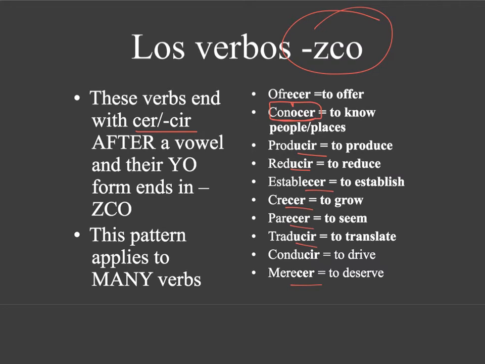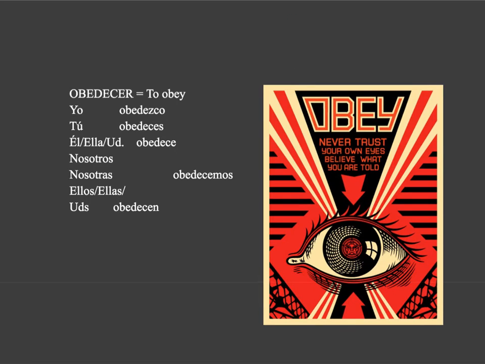They're all going to have ZCO yo forms, okay? Ofrezco, conozco, produzco, reduzco, establezco, crezco, parezco, traduzco, conduzco, merezco. Alright, so here's your example. Obedecer, obedezco, and the other forms are normal, okay?